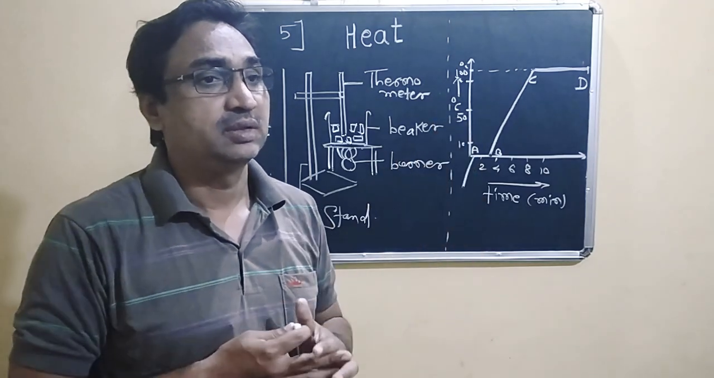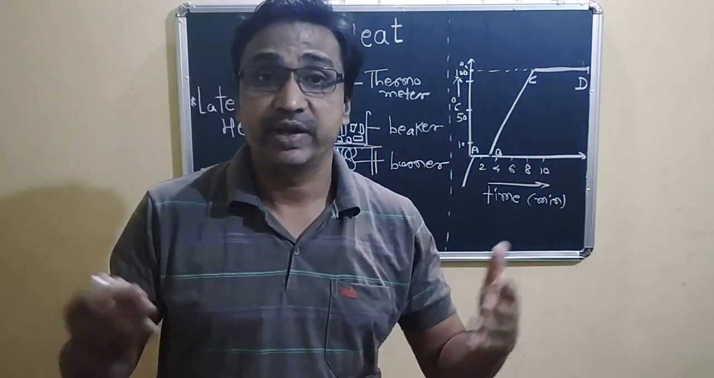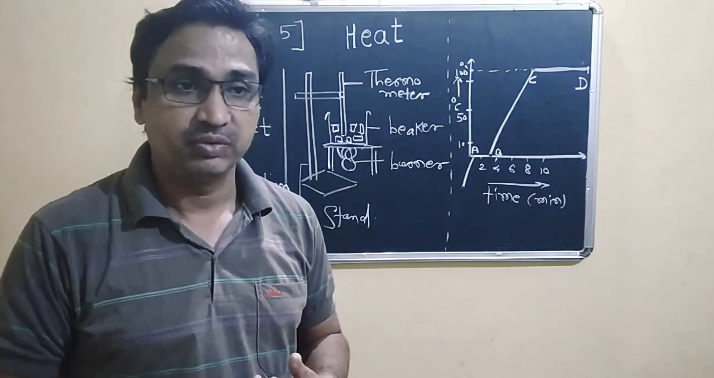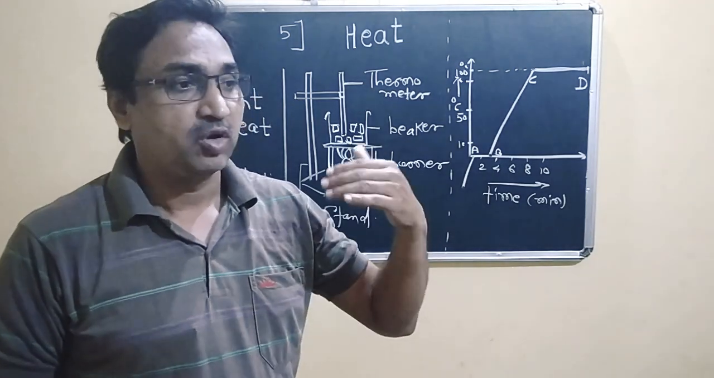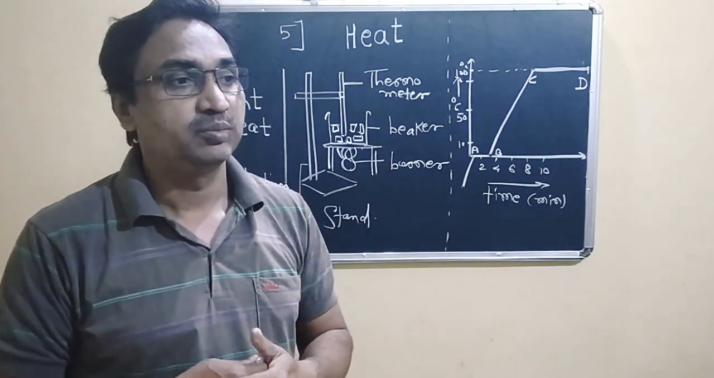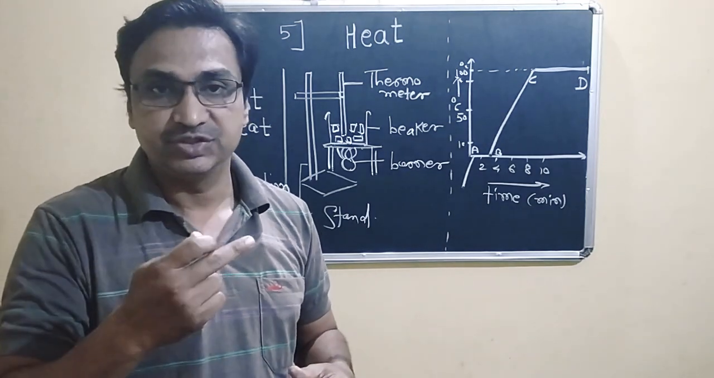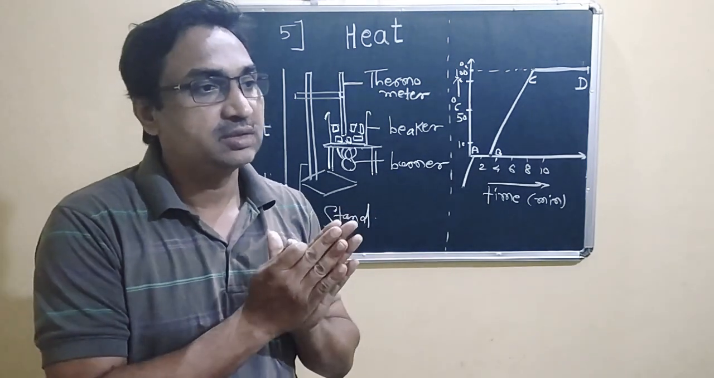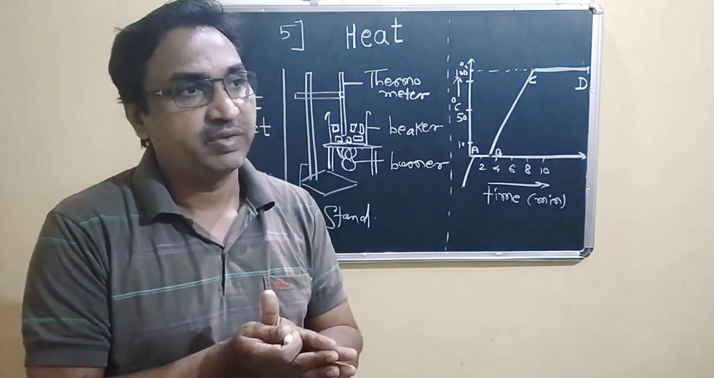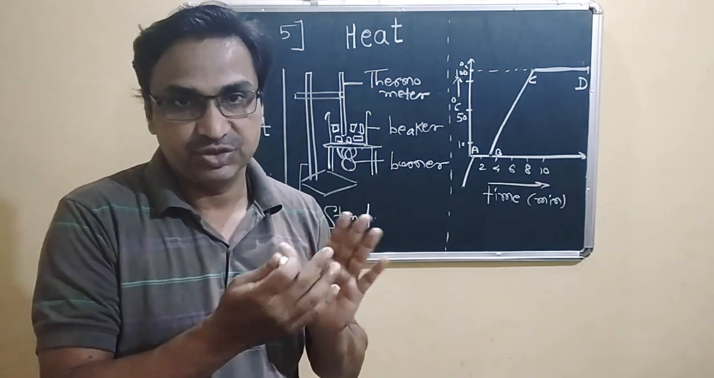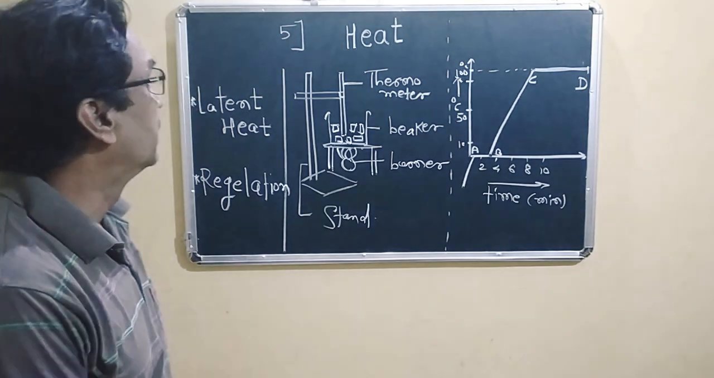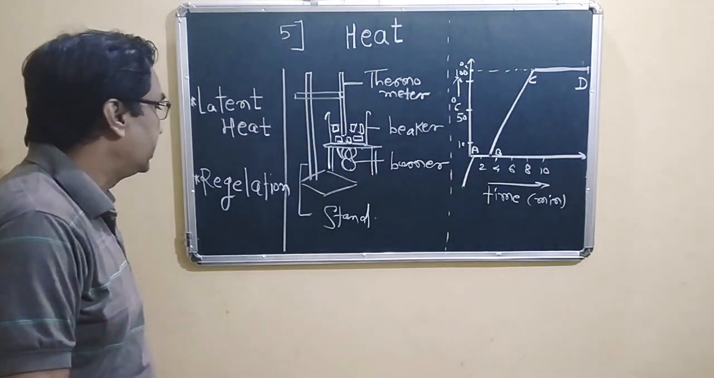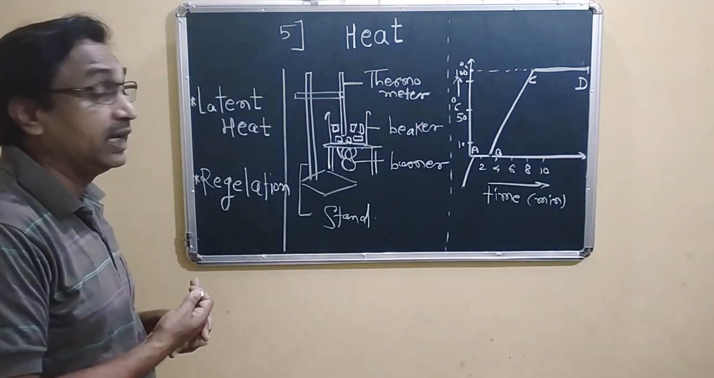When two different bodies come in contact with each other, we find that there is a transfer of energy from the body of higher temperature to the body of lower temperature. That is the heat exchange theorem, and we can easily find that there is a heat exchange between those bodies. So we start today's topic, heat. The first one is latent heat, and after that we will see regulation.